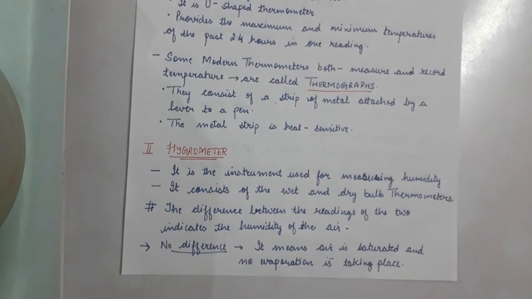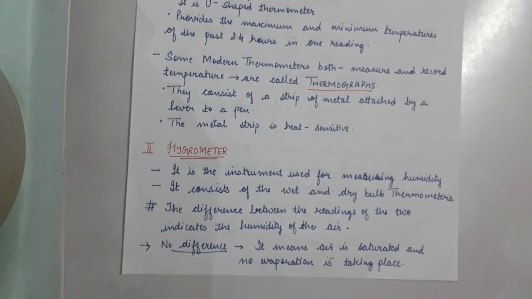Starting with the next instrument, that is our second instrument, and the name of the instrument is hygrometer. It tells us about the humidity. It is used to measure the humidity. It has two thermometers. One is the dry bulb thermometer, the other one is the wet bulb thermometer. Both the thermometers are very much important, as one is measuring the cooling effect while the other one is measuring the actual temperature of the room.